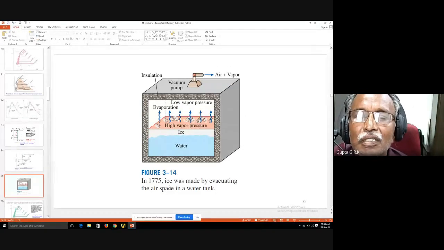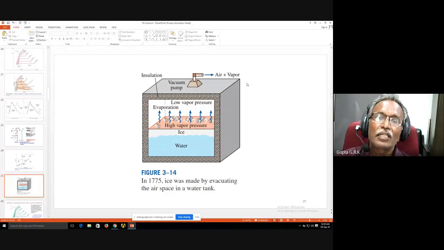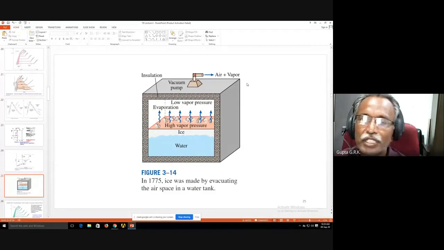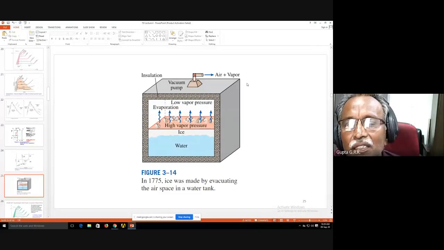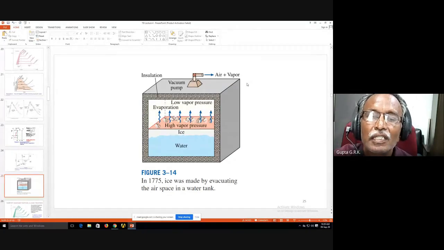Then coming to the next thing, it is some history. Ice was made by evacuating the airspace in a water tank. In a water tank, a vacuum pump is connected, and the air and the vapors over that are sucked away, and automatically it becomes ice because the pressure gets reduced, and so the saturation temperature gets reduced, and automatically it gets frozen. So initially in 1775, people used to make ice using this method of evacuating the airspace in a water tank.